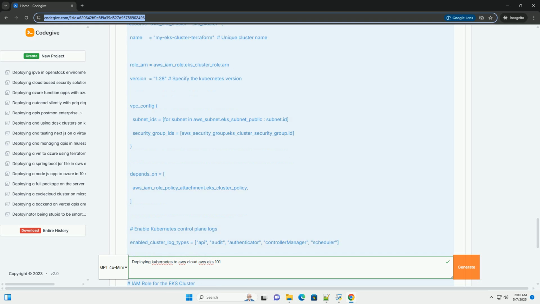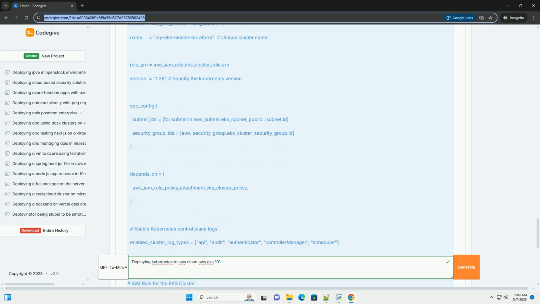Verify the deployment. The Nginx deployment should have the desired number of replicas running. Verify the service. The Nginx service should have an external IP assigned to it. This is the DNS name of the load balancer. It may take a few minutes for the external IP to become available. Access the application. Open a web browser and navigate to the external IP of the Nginx service. You should see the default Nginx welcome page.